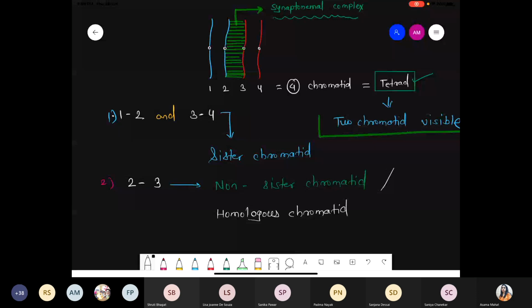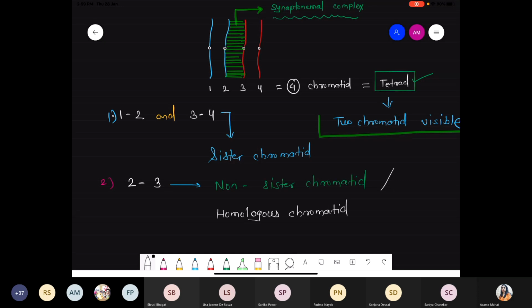2 is blue color, coming from the male parent. Number 3 is a red chromatid, which is coming from the female parent. So 2 and 3 have different origin. One is coming from the mother, another from the father. On the basis of that, clearly we can mention one point. These are called the non-sister chromatid. Why are we using non-sister? Because one is blue color, another one is red color. Origin differs. And such non-sister chromatids are also called the homologous chromatid. Got it? Clear this part?